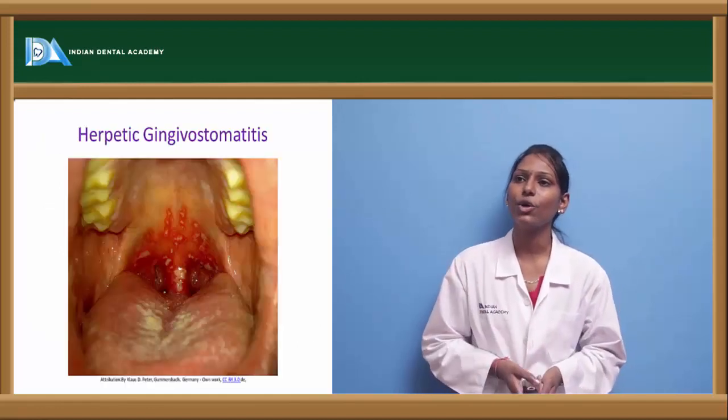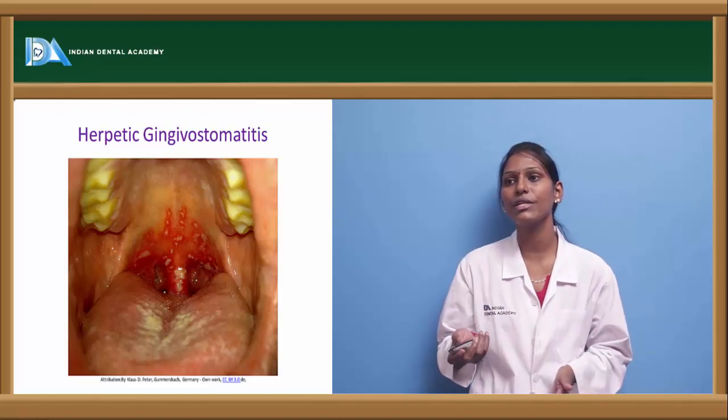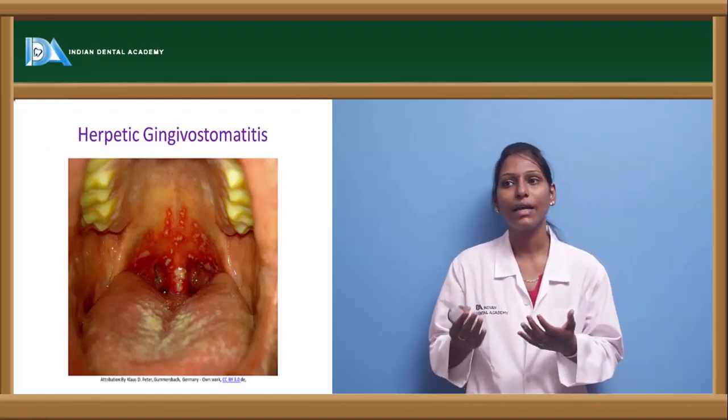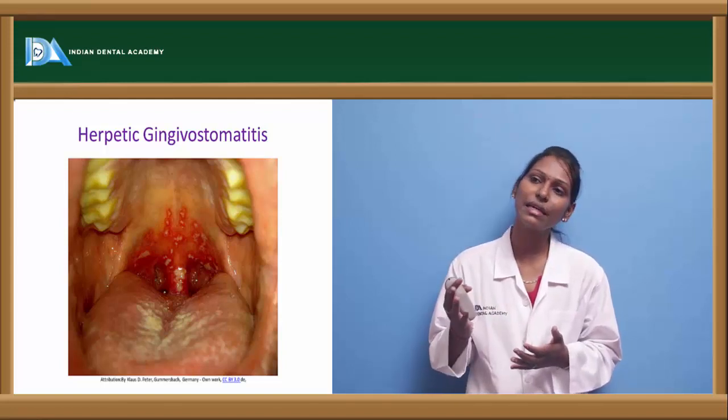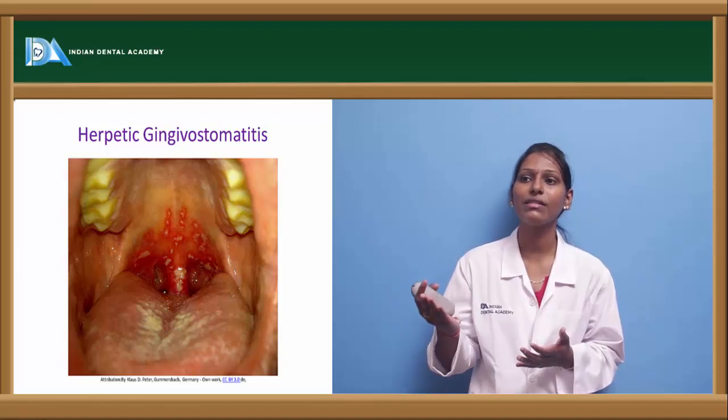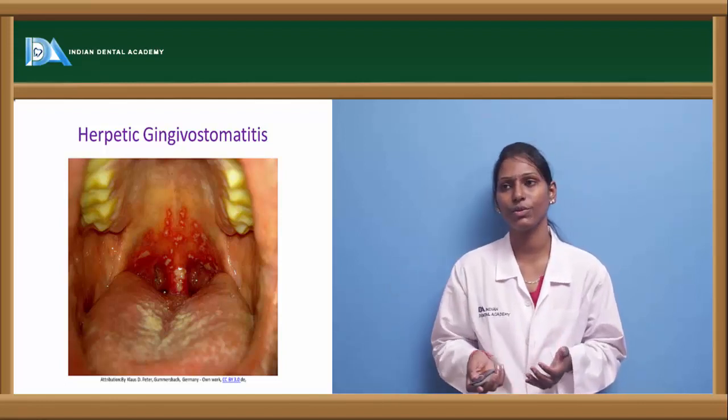And this is a condition of herpetic gingivostomatitis. In this picture, we can see multiple ulcers which are present on the palate, as we see, and also on the oropharynx. This was a case of an HIV patient, and hence we can see a severe manifestation of herpetic gingivostomatitis.